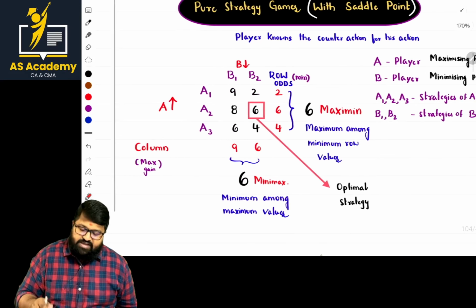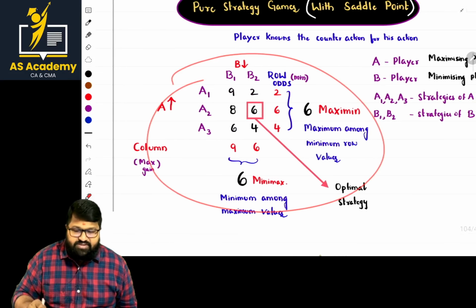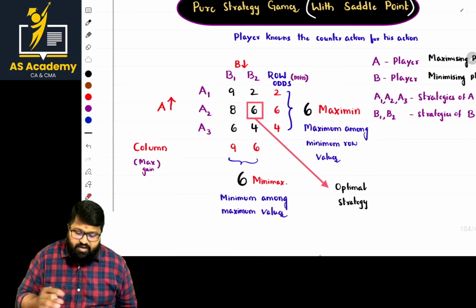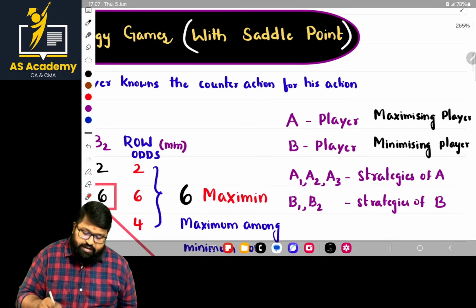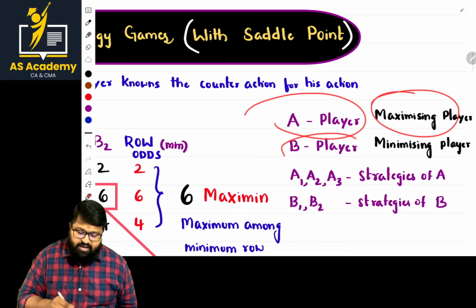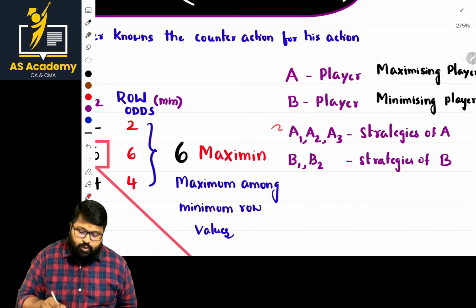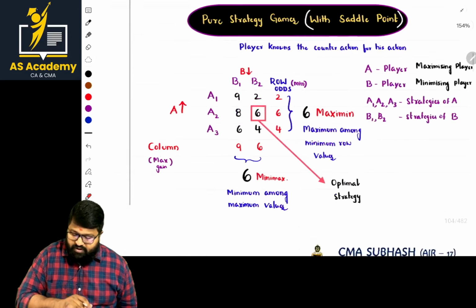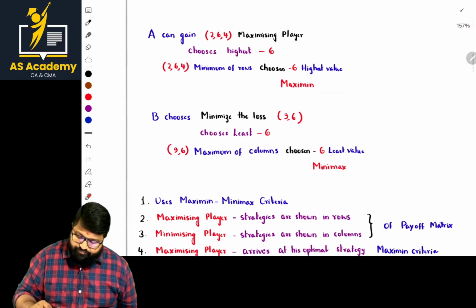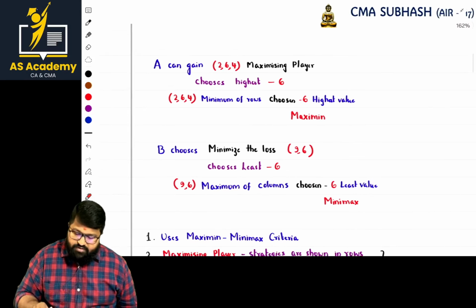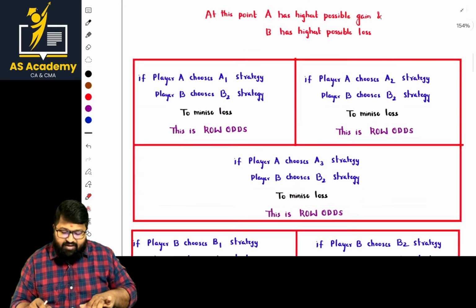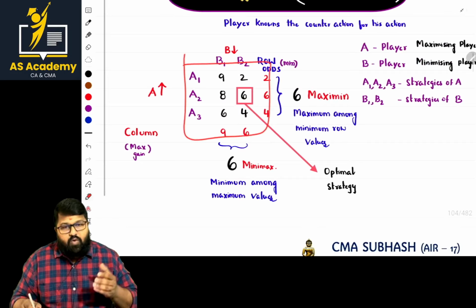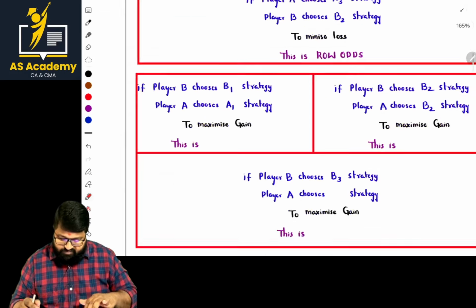Here basically it will be given in the form of a matrix, and we write the letters A1, A2, A3, B1, B2, B3. And here A is the maximizing player, and B is the minimizing player. So A1, A2, A3 are strategies of player A, and B1, B2 are the strategies of player B. Okay. Now let us solve a problem, then you can get more clarity. When you want to go with the practice, this problem I solved basically. How I solved it, we shall mention next.